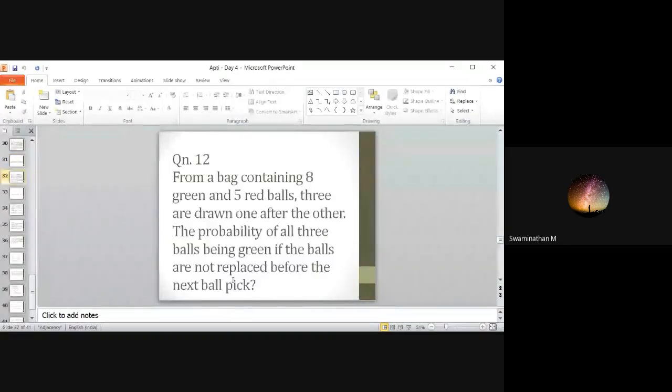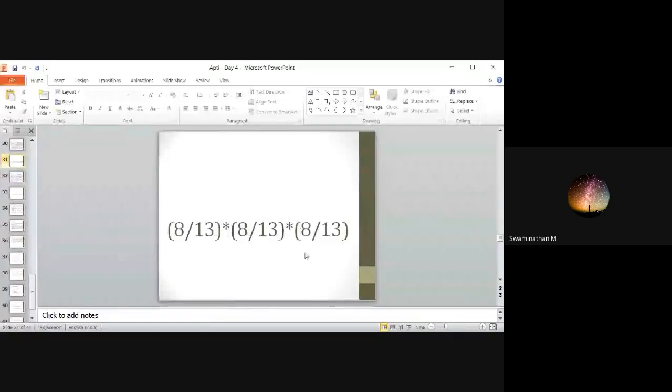The first time you will have 8 by 13, but the second and third time it will not be so. Find the answer and tell me. You need not compute fully, at least give me those 3 fractions in multiplication.